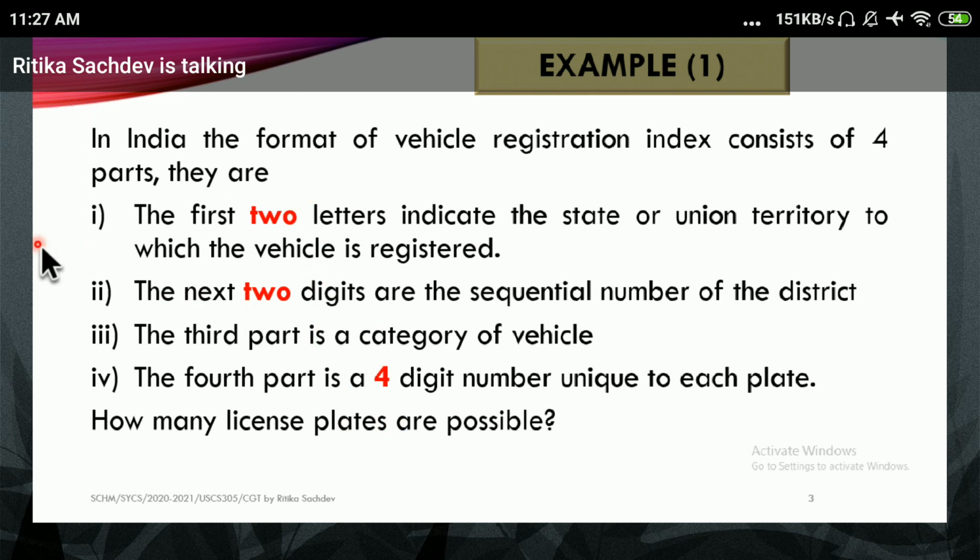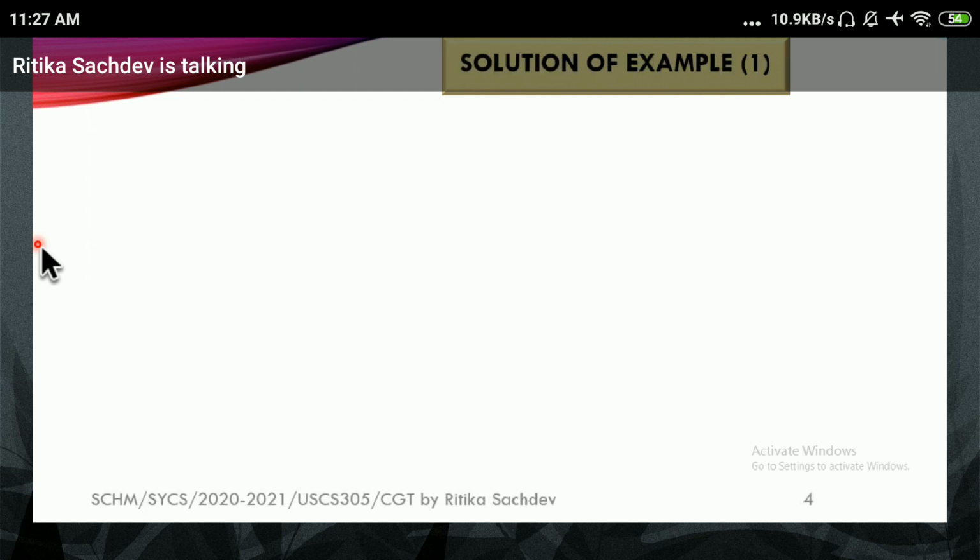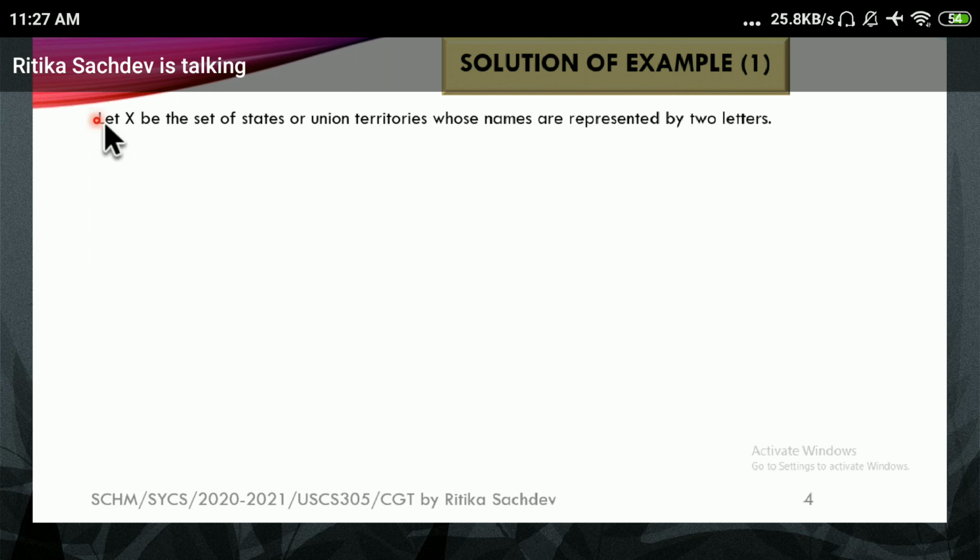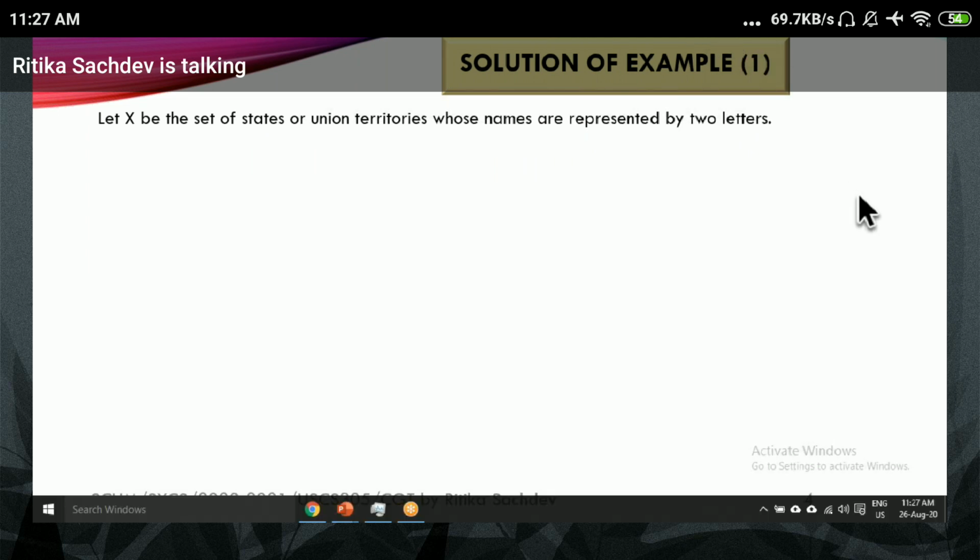And from that 9-character number plate, how many license plates can be generated? So let's have a look at it. We are saying let X be the set of states or union territories whose names are represented by 2 letters.